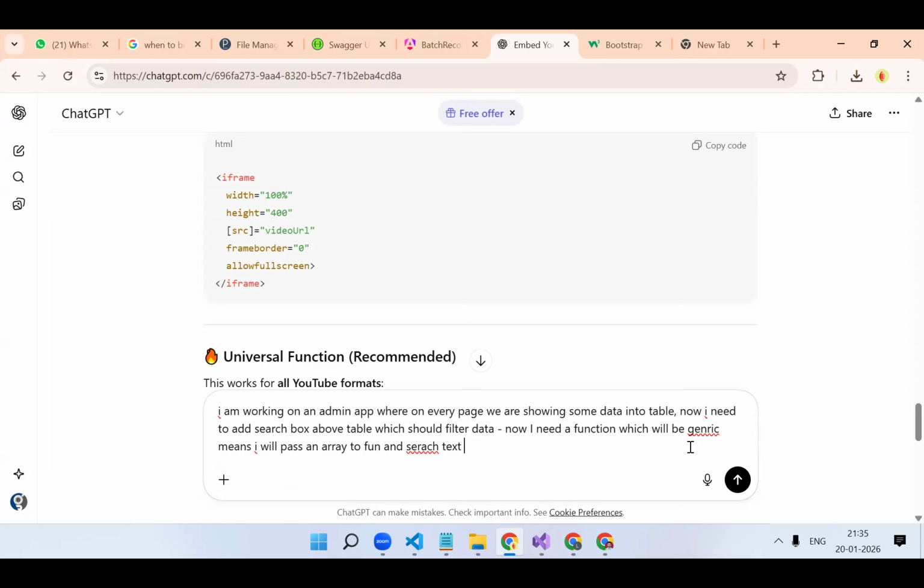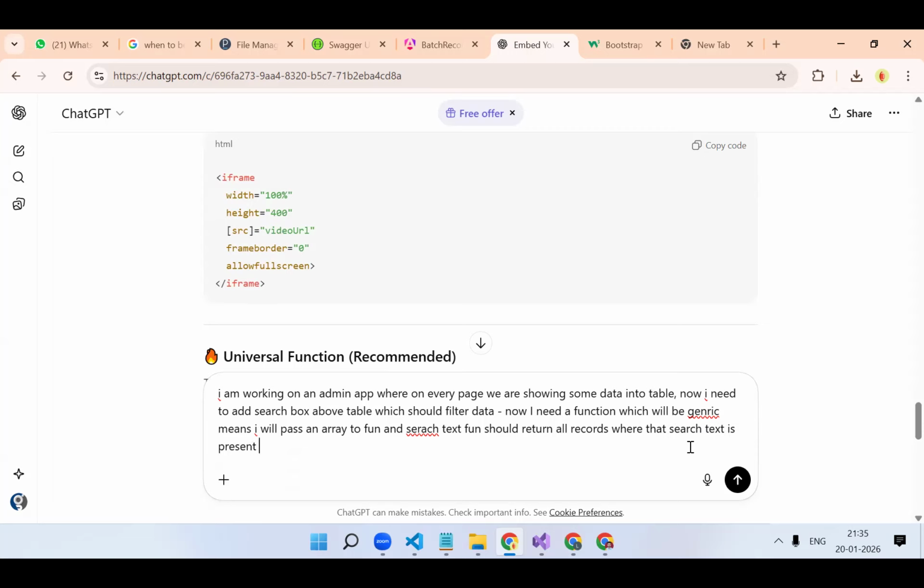The function should return all records where that search text is present. Okay.